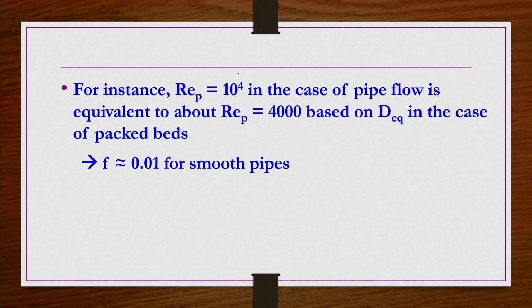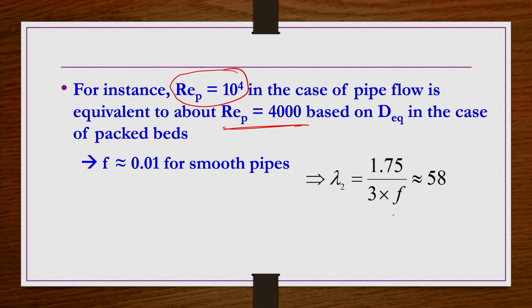In pipe flow where there is no packing, Re_p of the order of 10 power 4 is equivalent to Re_p of 4000 in the case of a packed bed in general. So, that is more than the order of 10 power 3. If you use this expression in place of 3 f lambda 2 equals 1.75, you will get lambda 2 equals 58.